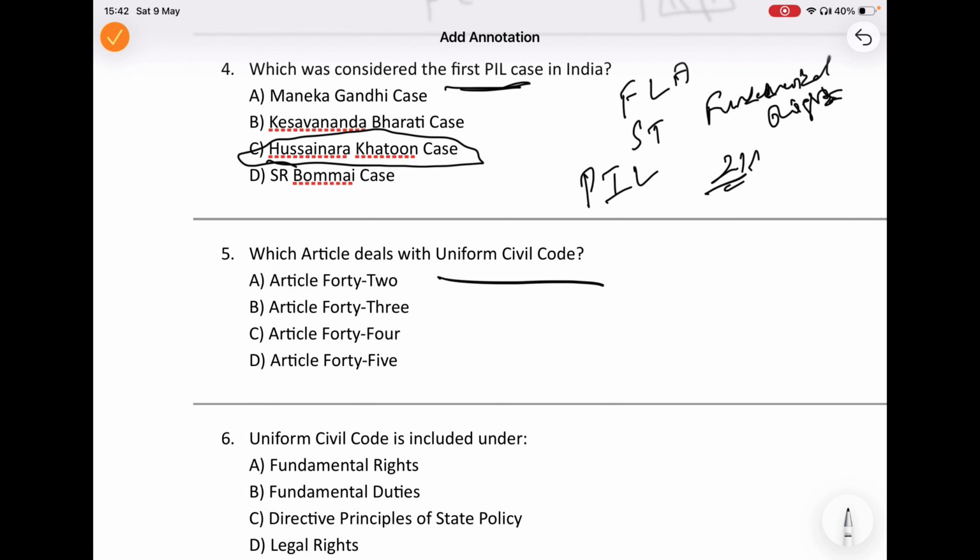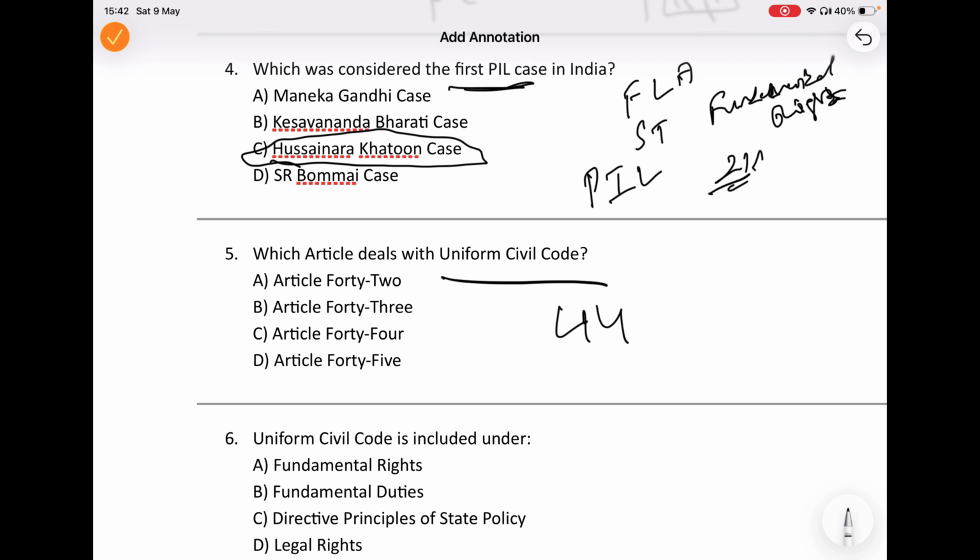So that is why Article 44, under Directive Principles, talks about uniform civil code. And here is the simple trick. Just UCC means 44, just think like that. So whenever you get something around uniform civil code, common civil law, personal law, just immediately move toward Article 44. So answer is C.